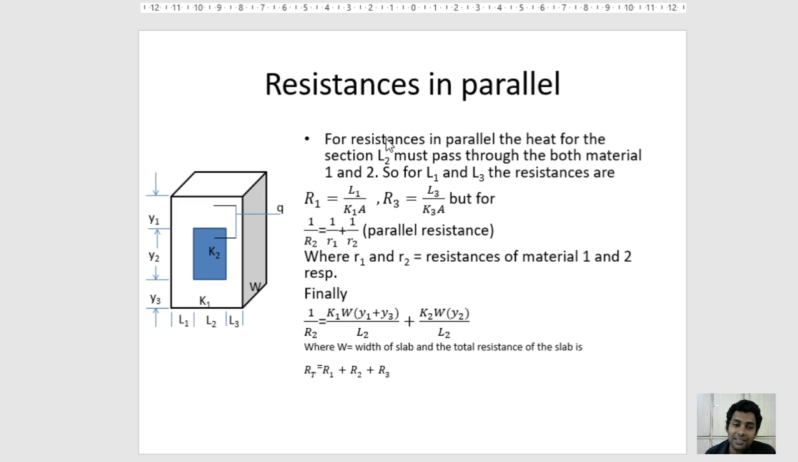But for the material K2, in which the heat must pass through L1 and L3, the parallel resistance is given by the formula 1 upon R2 is equal to 1 upon r1 plus 1 upon r2, where r1 and r2 are the resistances of material 1 and 2 respectively. And finally, we have derived the equation 1 upon R2 is equal to K1W into the bracket Y1 plus Y3 upon L2, plus K2W Y2 upon L2. Here W is the width of the slab, and the total resistance of the slab is given by RT is equal to R1 plus R2 plus R3.